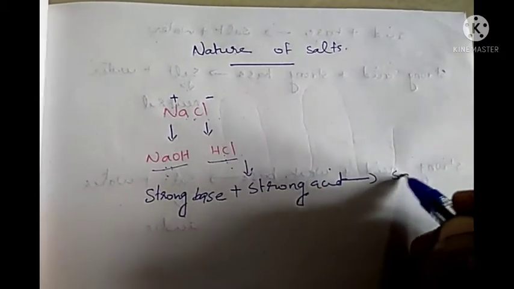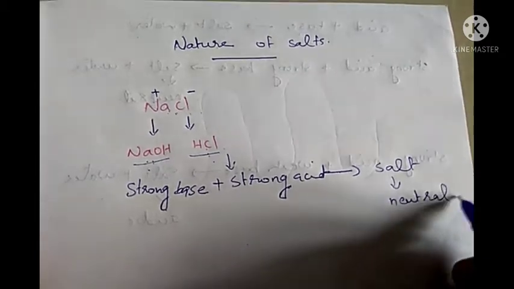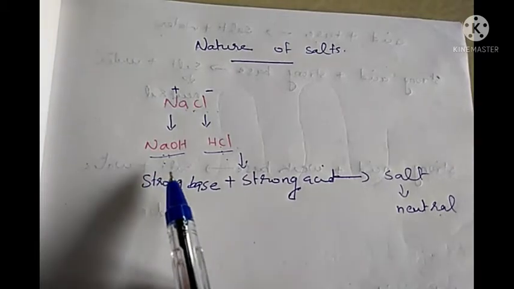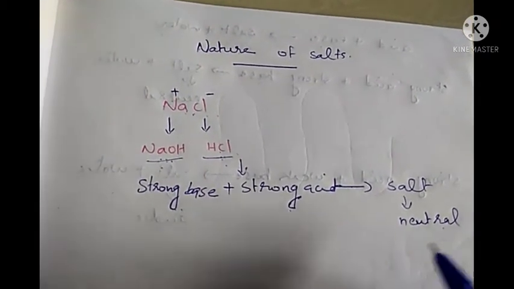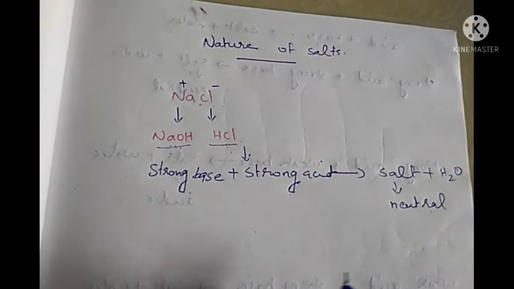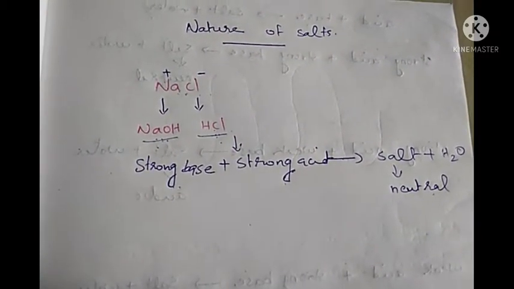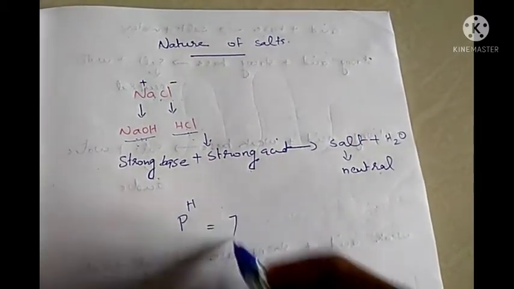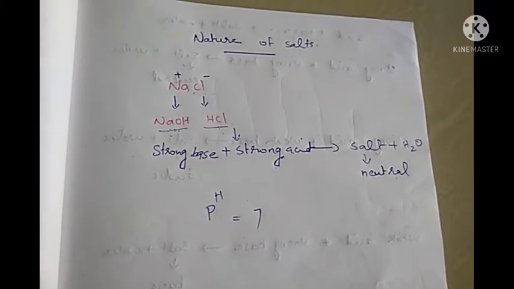So what will be the nature of that salt? It will be neutral. Okay. The nature of this NaCl will be neutral because it is formed from the base NaOH, which is a strong base, and acid HCl, which is a strong acid. Along with this, water is also formed. Okay. So this is the way to find out the nature of different salts. What will be the pH of the salt? Since it is neutral, the pH of NaCl will be equal to 7. Okay. So like this, we can determine the nature of different salts.